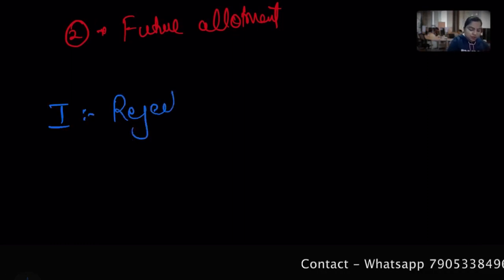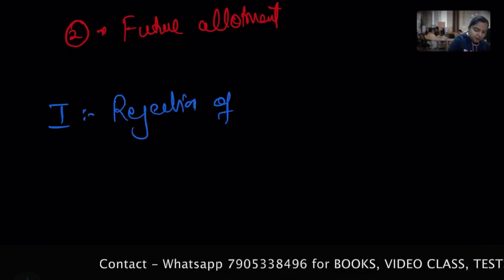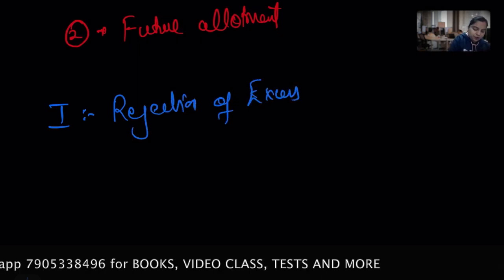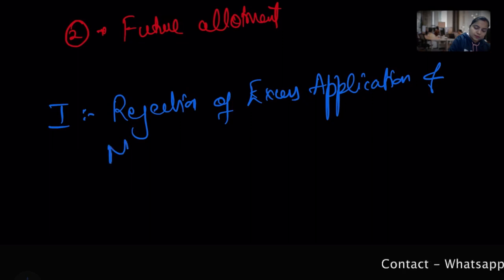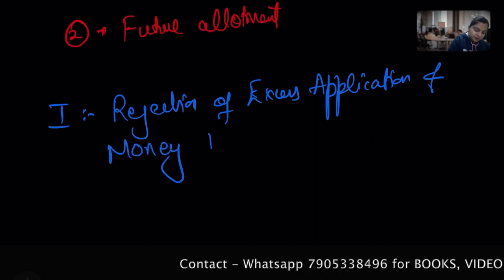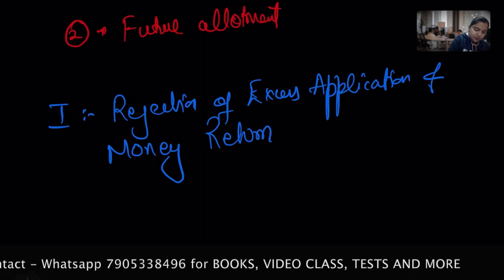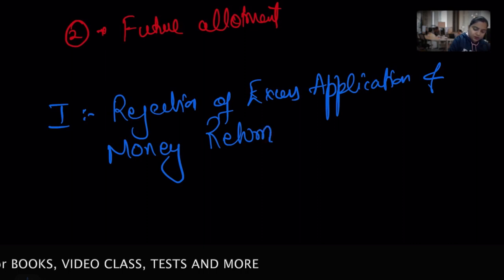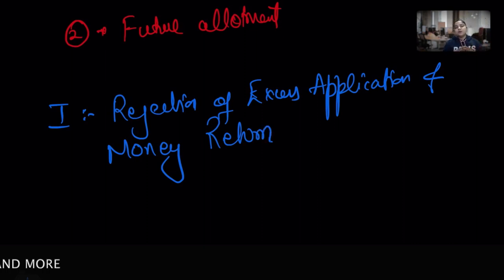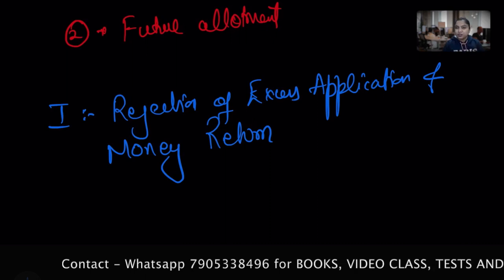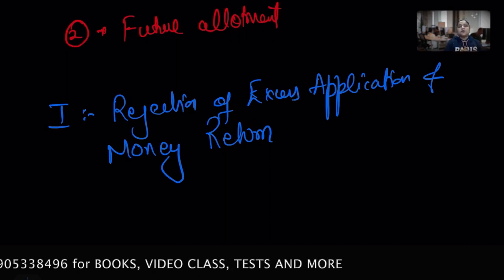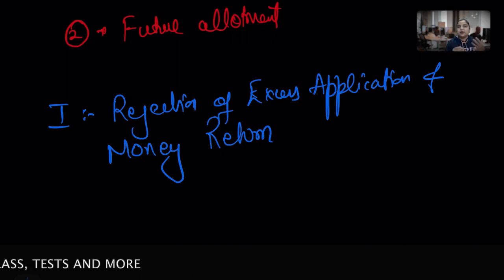So the first scenario is the rejection of excess application and money return. In this case, what we do, the "we" means the company, is reject some of the applications for whatever excess applications they received, and the letter of rejection is sent to the applicants that we are rejecting.